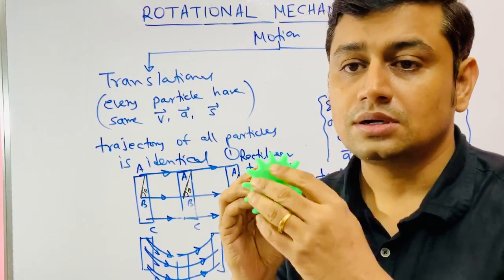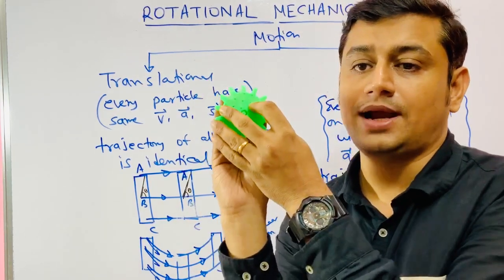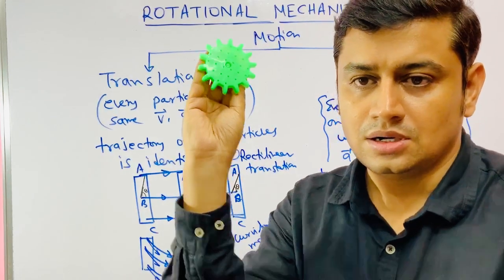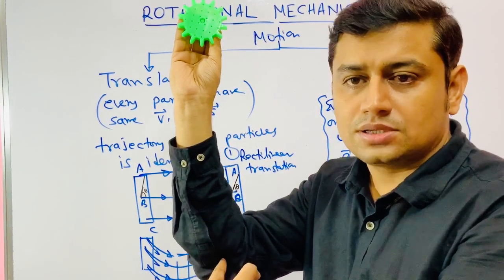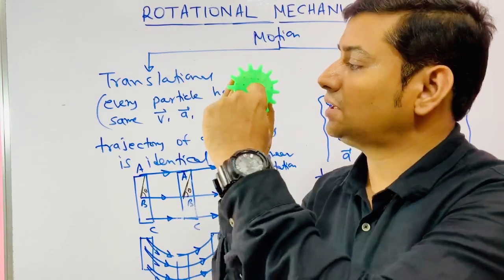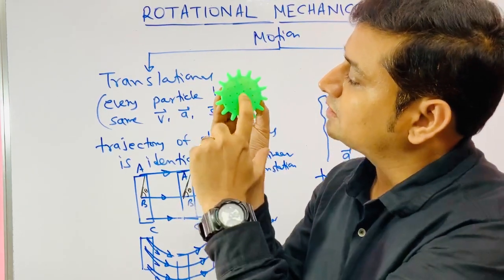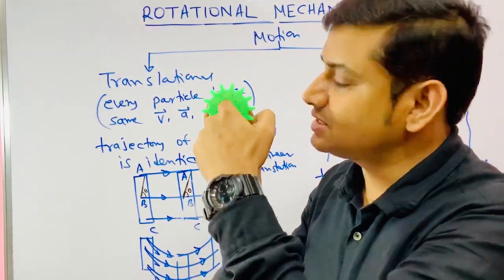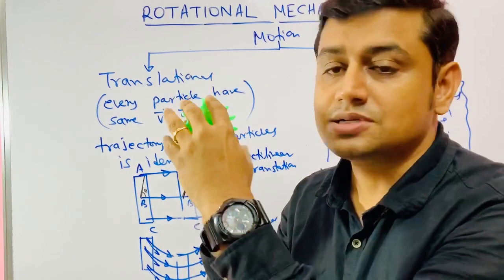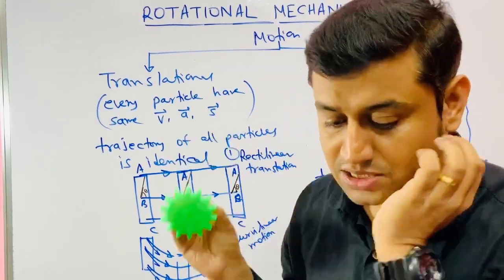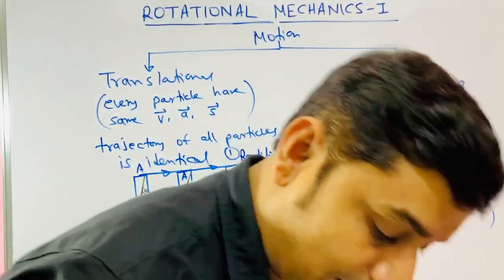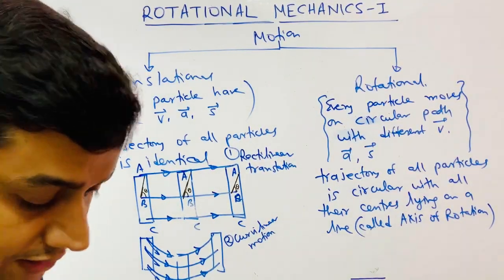This whole combination, my hand is like a rod. So I have to take the moment of inertia of the rod about this. But this is not a disc, this is a point mass. Because at any point of time, if the spindle, the axle, has the speed v, then every point has the speed v. So this behaves like a point mass attached here. You would see that. So understand what happens in the case of rotational motion. That is our topic.